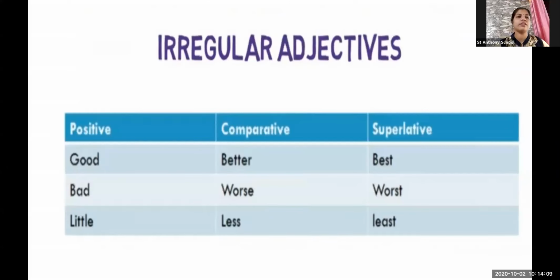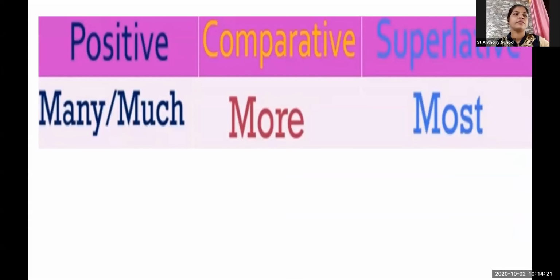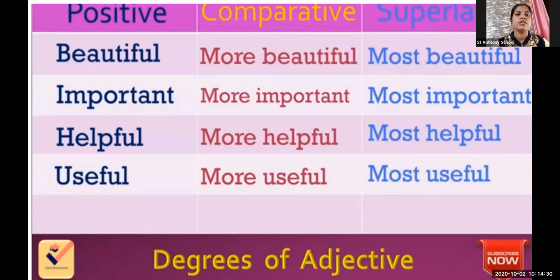The same for the irregular adjectives. You can choose any one and give me a sentence. These are the irregular adjectives. Choose any one. I want one example from each and every student.